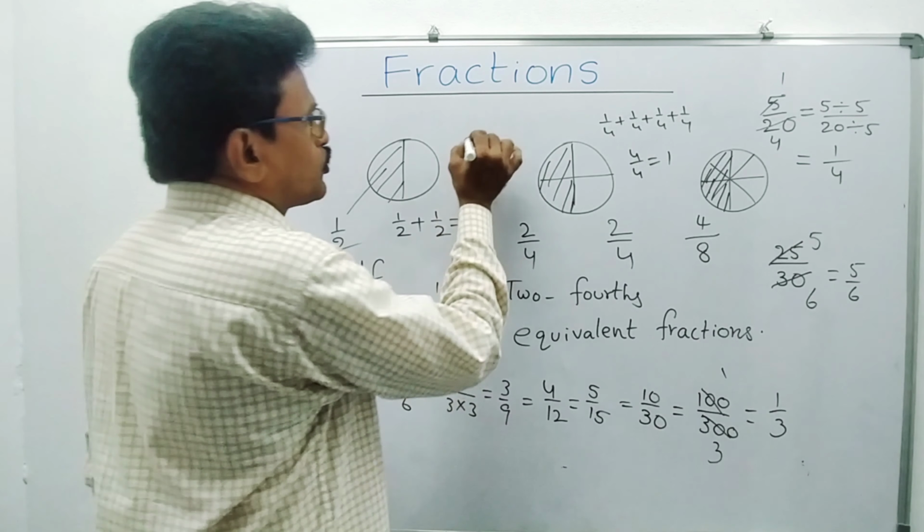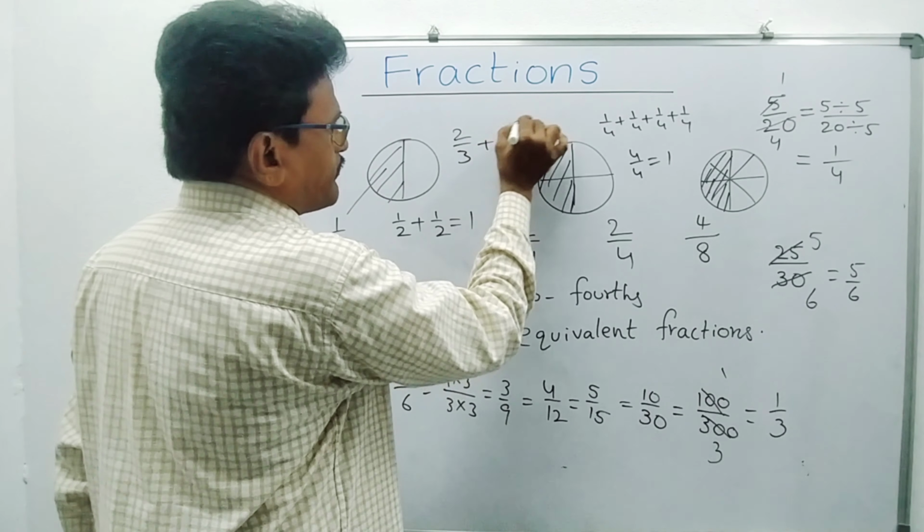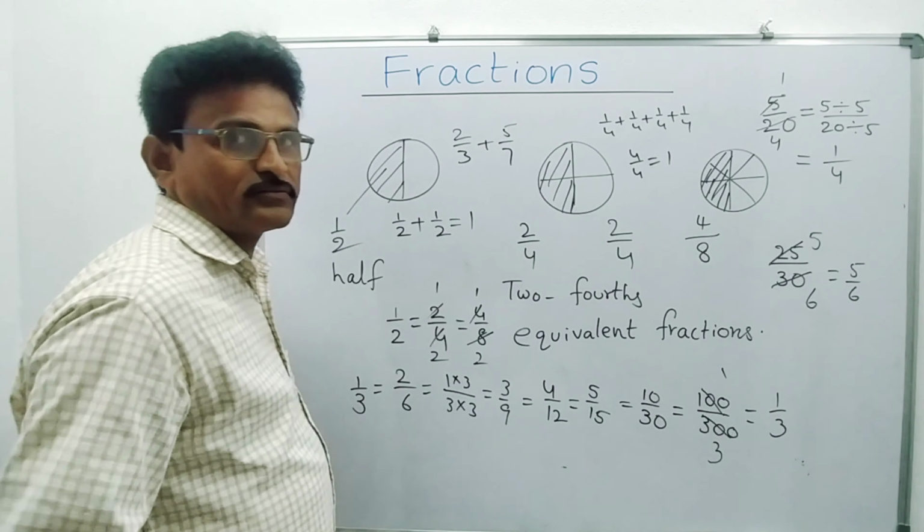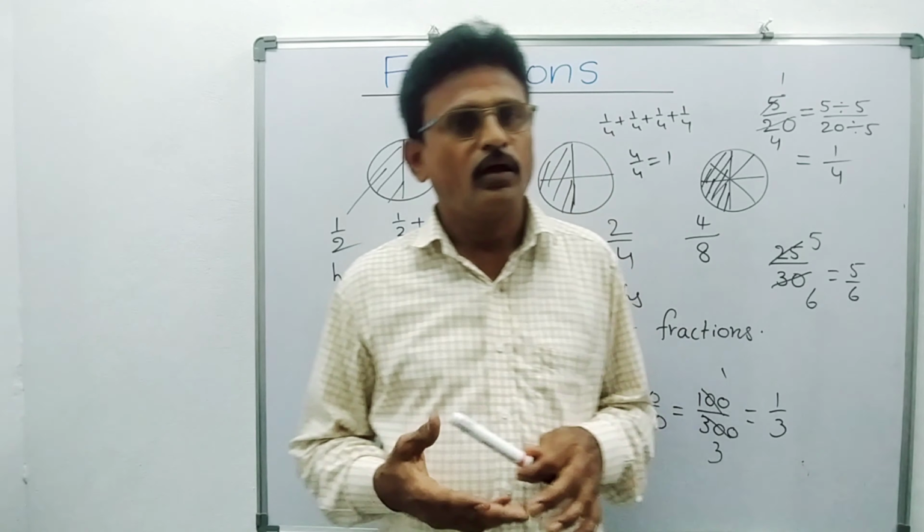But 2 by 3 plus 5 by 7. How to add this one? And 5 by 11 minus 3 by 8. How to do subtraction? Right? And if you put a multiplication symbol or division symbol, we will learn in the coming videos.